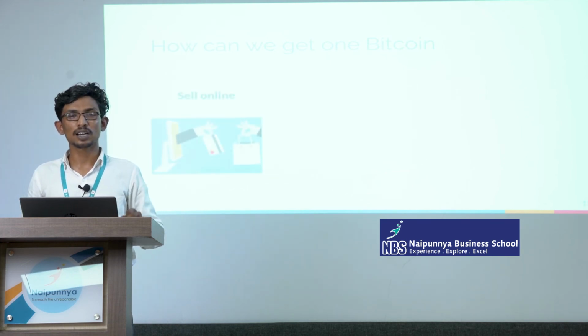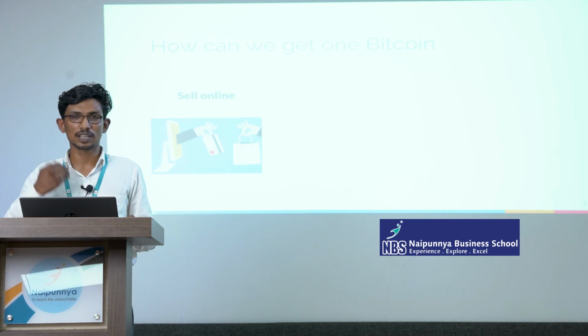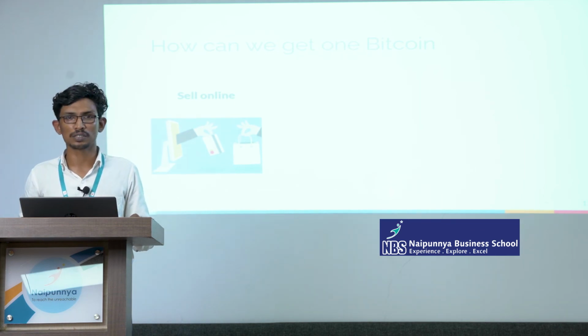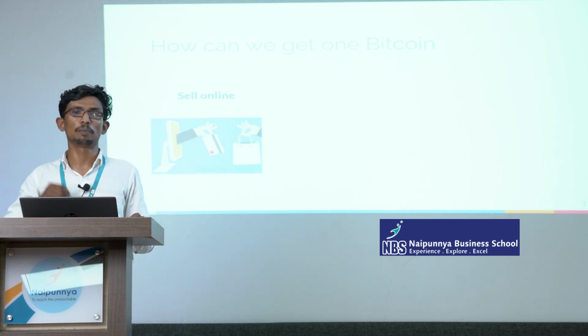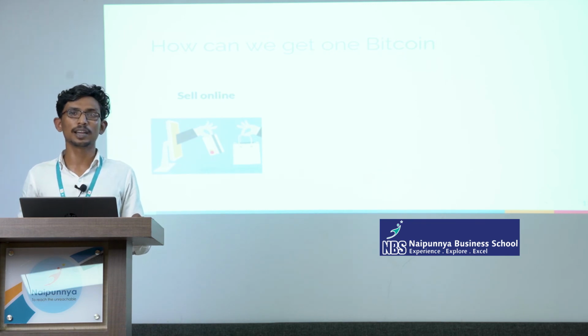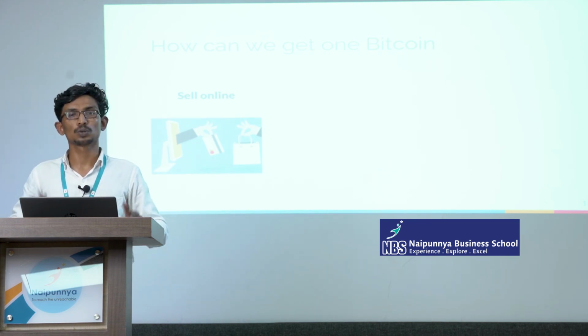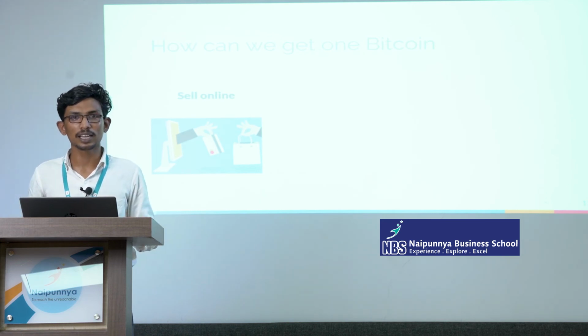First one, sell online. For example, if I am selling a bike on OLX online, I am fixing the price at 23,000 rupees. The customers are ready, they pay 23,000 rupees and get the bike. Instead of 23,000 rupees, I can say that I need one Bitcoin. Then customers who have Bitcoin can purchase it from me by giving a Bitcoin. That is one way I can get one Bitcoin.